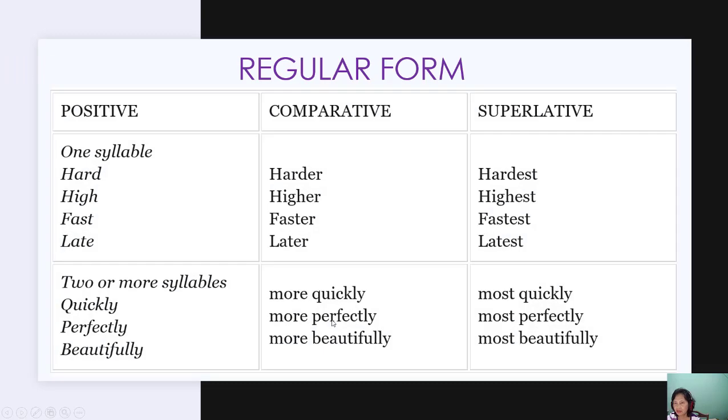Okay, now the regular form. We have positive, comparative, and superlative. One syllable: hard becomes harder, hardest. High, higher, highest. Fast, faster, fastest. Late, later, latest. So these one syllable words belong to the adverbs that cannot be added by ly. So we cannot say hardly because the meaning is different.